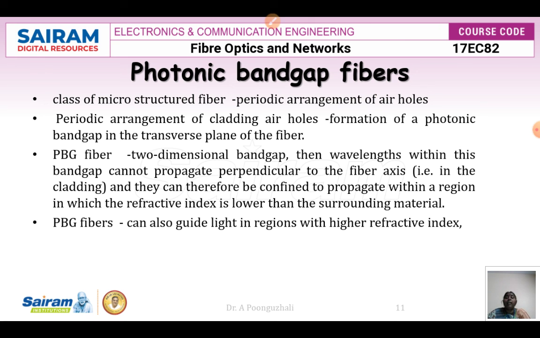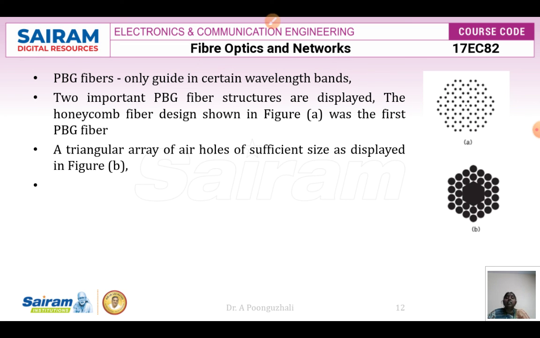Photonic band gap fibers can also guide the light in regions with higher refractive index. So they can guide light in lower refractive index regions, and also in regions with high refractive index. Photonic band gap fibers guide only certain wavelength bands.